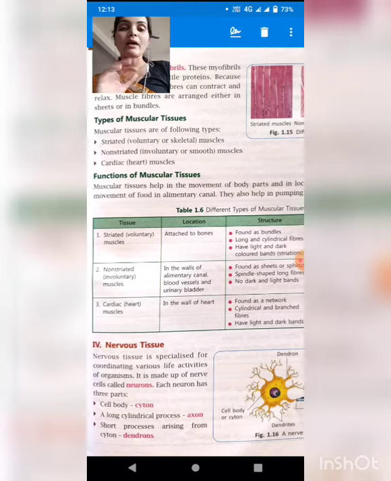For example, I am sitting here, suddenly some noise will come and I will turn my head there. So this movement is not under my control. If the sound will come, this is a reflex action. So these contain smooth muscles.